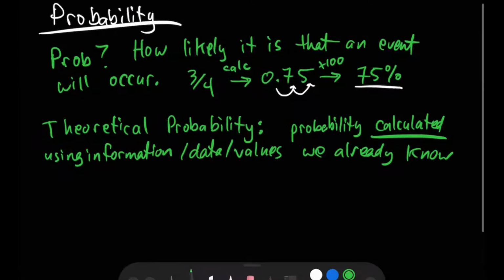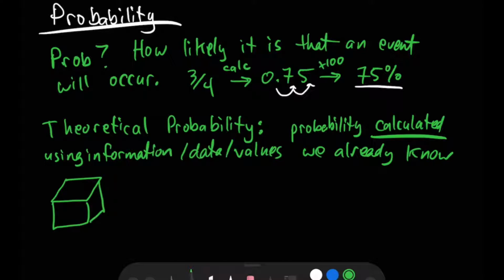So as an example, imagine we are going to roll a die. So 1, 2, 3. And I know my die has 6 sides. And when I roll a die, I know I have an equal chance of getting any number because it's random, and there's no preference for which way the die is going to land.